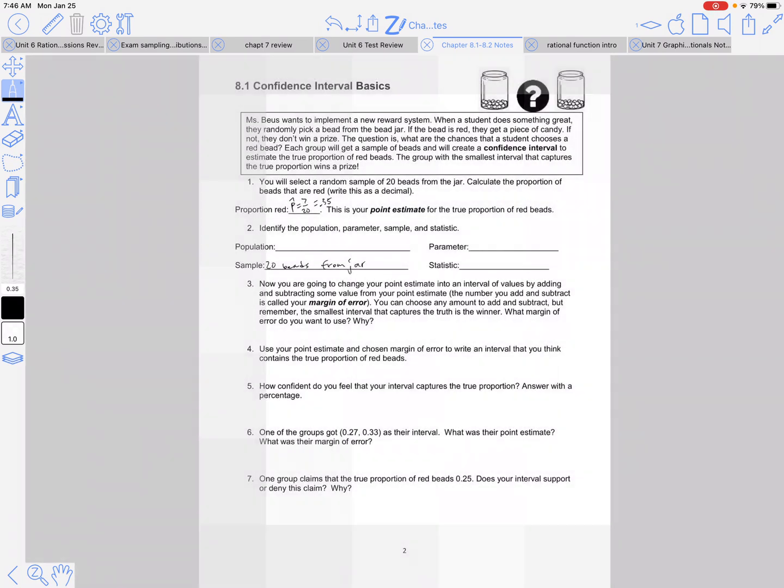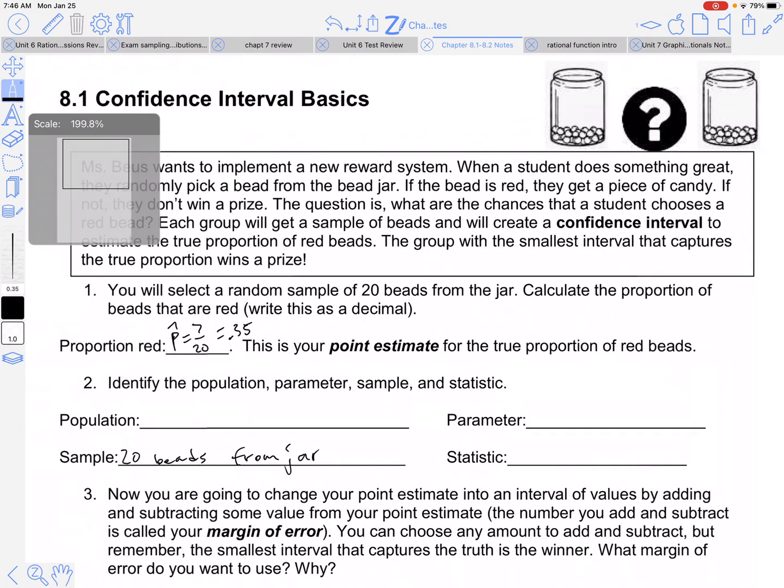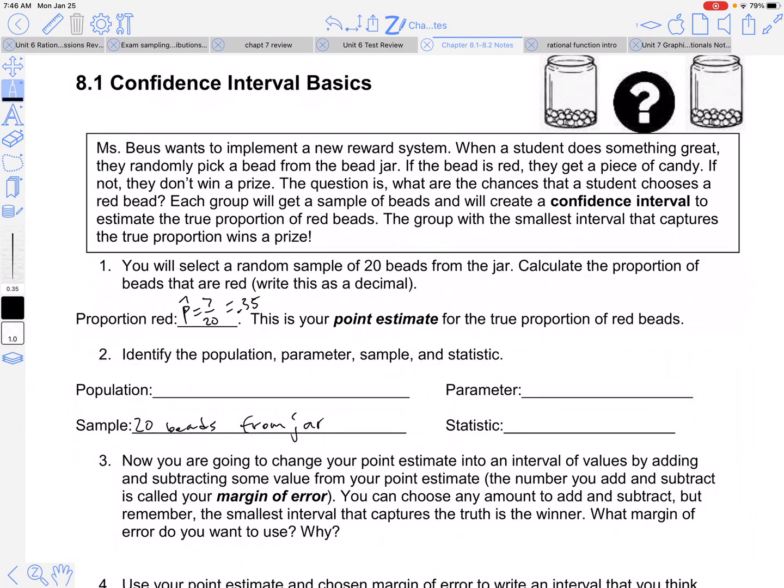All right, so let's go through these guided notes. I'm going to have the students, as they walk into class, grab a bead. And if they grab a red one, they're going to win a little gummy bear pack. So the question's going to be, what were your chances of winning?